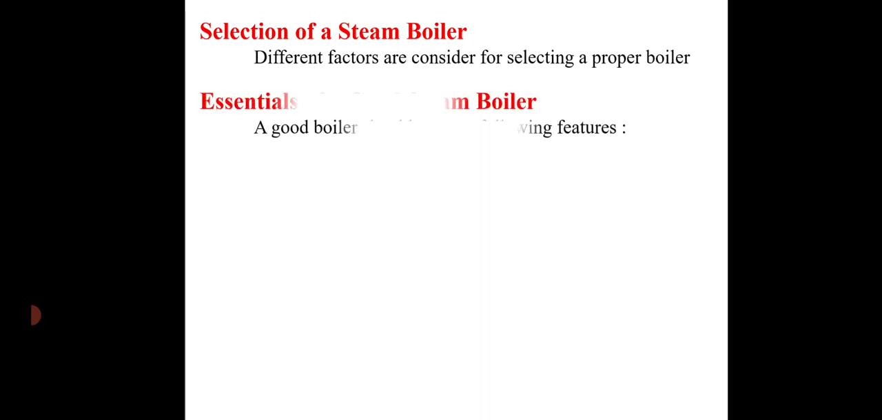Now next topic, the selection of steam boiler. How can we select a good steam boiler? Different factors are considered for selecting the proper boiler. First, the power and working pressure required, and how much power and how much working pressure is required, so that we can find a particular boiler. The rate at which steam is to be generated.